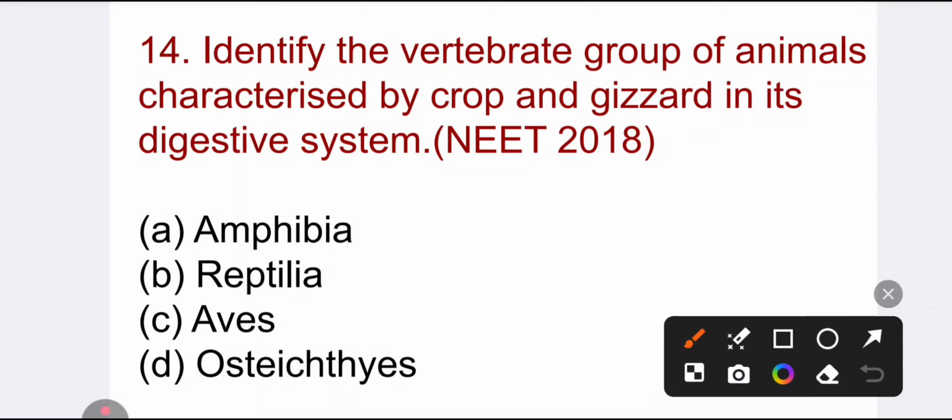Identify the vertebrate group of animals characterized by crop and gizzard in its digestive system. Option C, Aves.